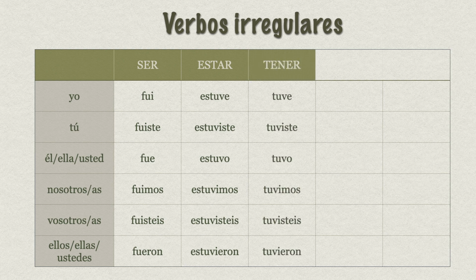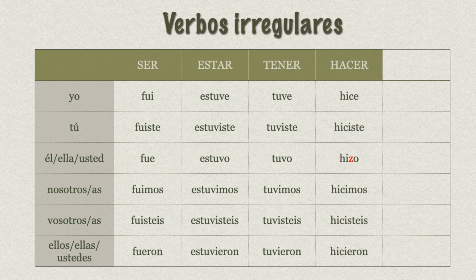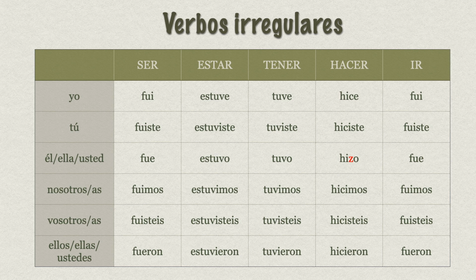El verbo tener, tuve, tuviste, tuvo, tuvimos, tuvisteis, tuvieron. El verbo hacer, hice, hiciste, hizo, hicimos, hicisteis, hicieron. Y el verbo ir, fui, fuiste, fue, fuimos, fuisteis, fueron.